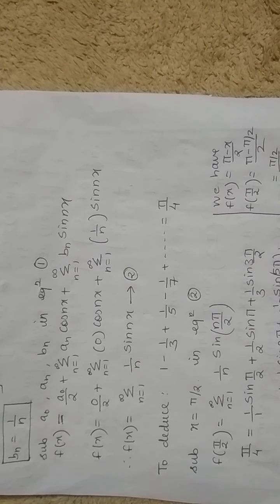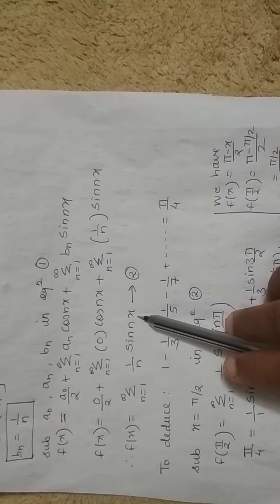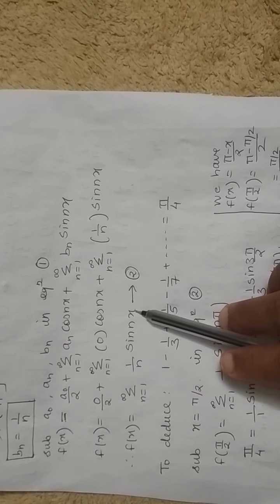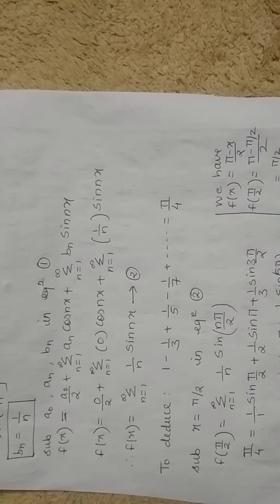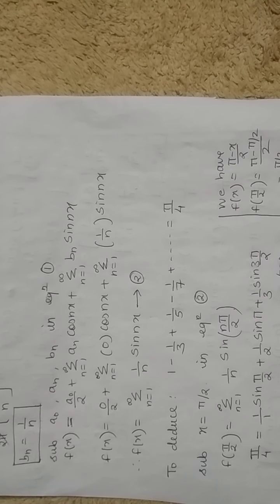So to find the series, we have to substitute certain x values in the final series we have got. When we are substituting x values, you have to choose the x values in the form of 0, then pi by 2, then pi in the interval minus pi to plus pi.